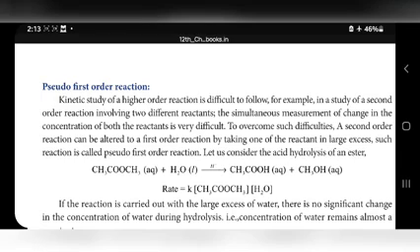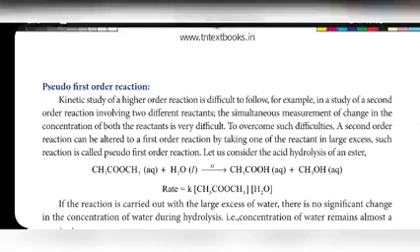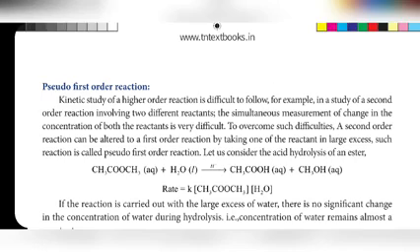See here, kinetic study of higher order reaction. Why do we need to reduce second order to first order? The reason is kinetic study of higher order reaction is difficult to follow. In a study of second order reaction involving two different reactants, simultaneous measurement of change in the concentration of both reactants is very difficult. To overcome this, second order reaction is converted into first order. So now we are learning pseudo first order reaction.